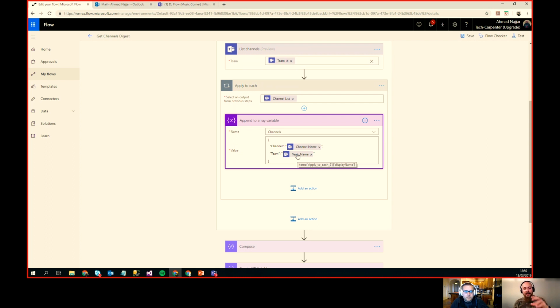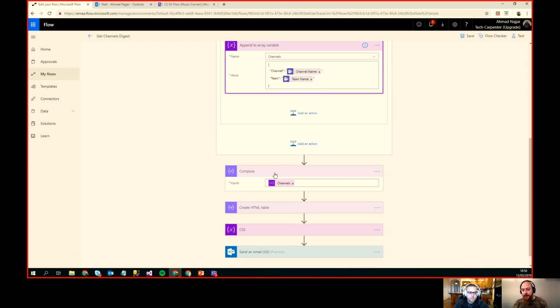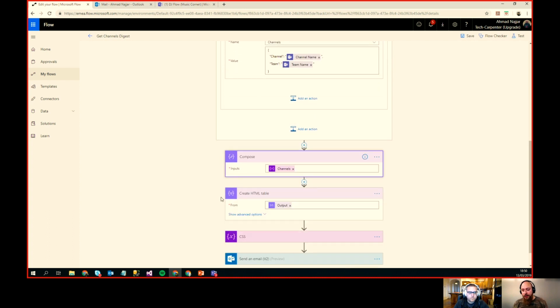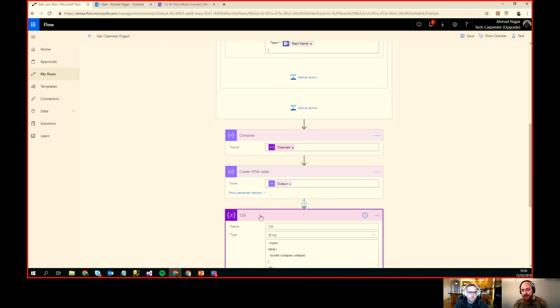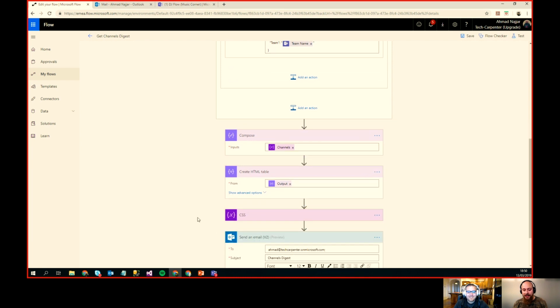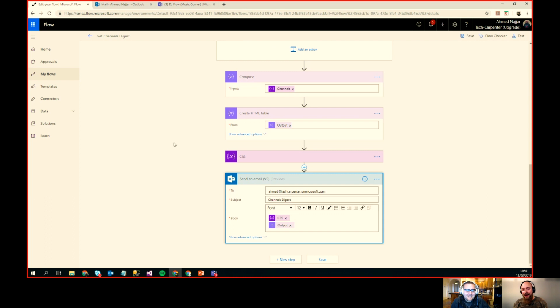So I should get channel and team, channel and team, channel and team. So I get a full report of all the channels and teams that I have. Then I'm doing a compose and creating HTML, doing my fancy stuff with the CSS, and then I'm sending an email with the output.